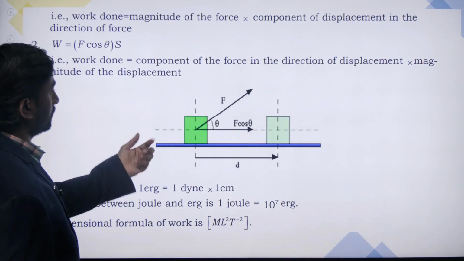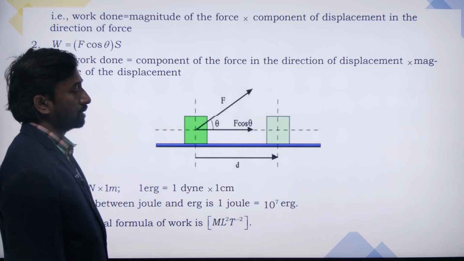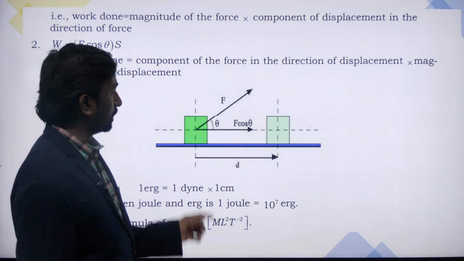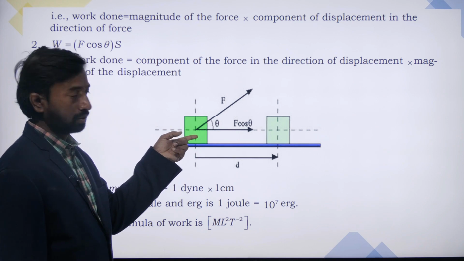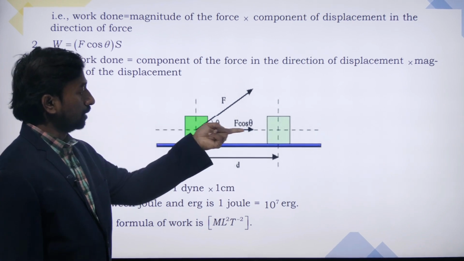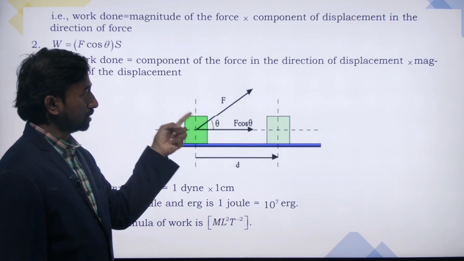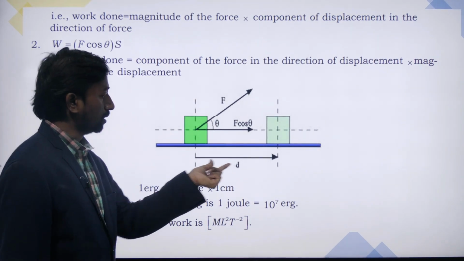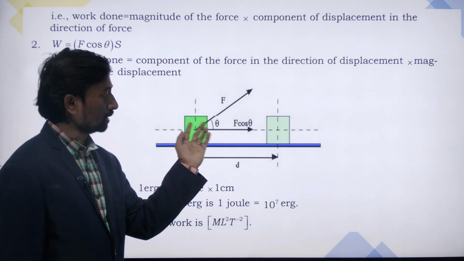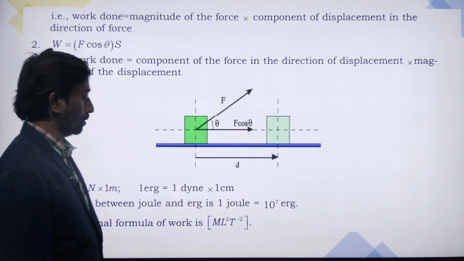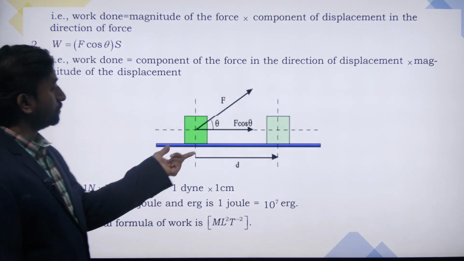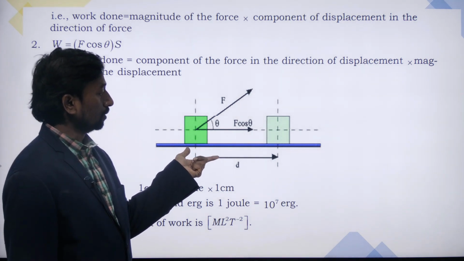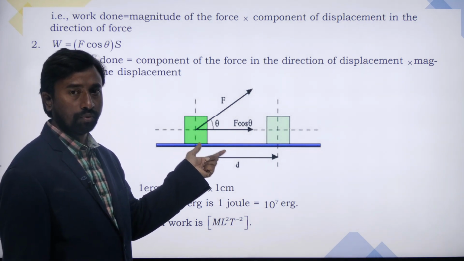Now the next concept: when will this work done be maximum? In the same example, if a body is there, then the component of the force F is F cos theta, and the displacement the body has undergone is D. So the work done equals force into displacement.